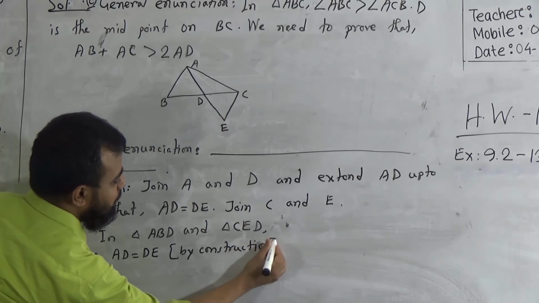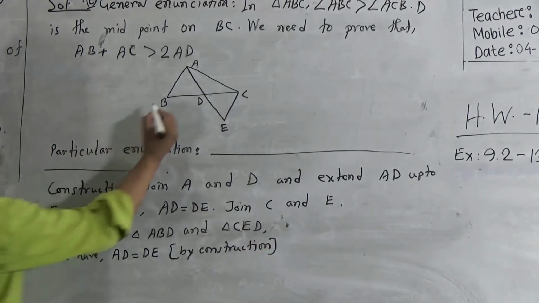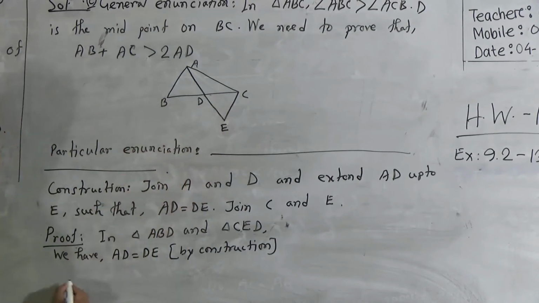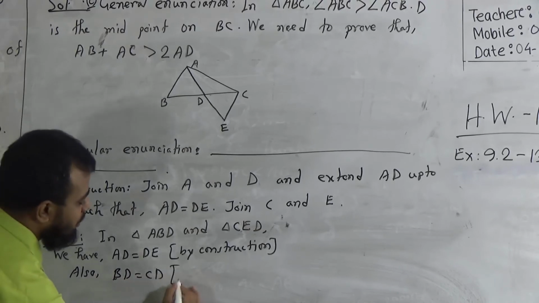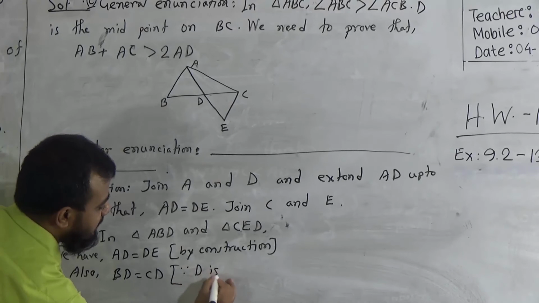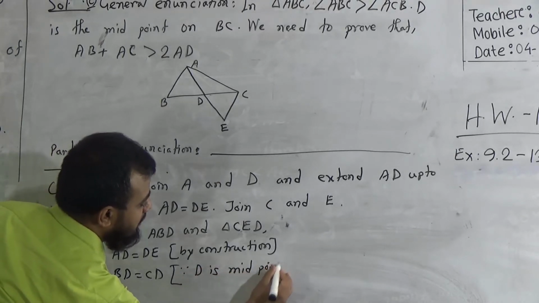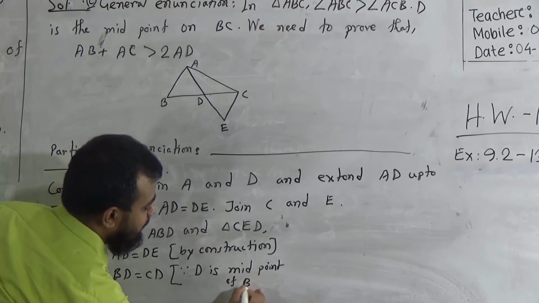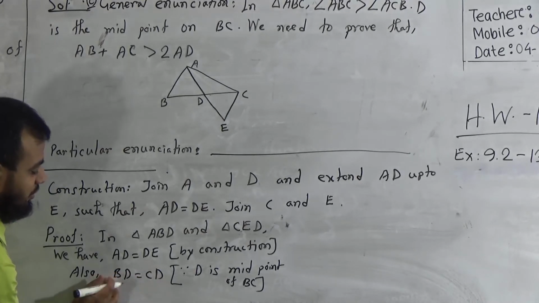And dear students, BD equal to CD, because D is the midpoint of BC. So we can write AD equals DE and BD equals CD.